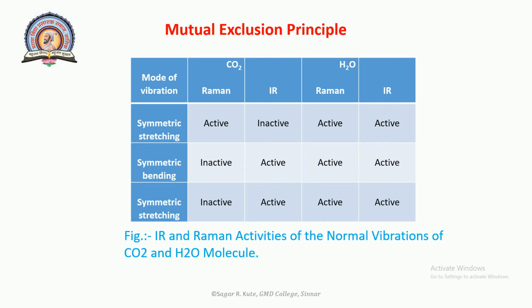This table indicates the IR and Raman activities of the normal vibrations of carbon dioxide and H2O molecules. First, symmetric stretching: carbon dioxide is Raman active and IR inactive; H2O is Raman active and IR active. Symmetric bending: carbon dioxide is Raman inactive and IR active; H2O is Raman active and IR active. Asymmetric stretching: carbon dioxide is Raman inactive and IR active; H2O is Raman active and IR active. This is the table for the normal vibrations of CO2 and H2O molecules. This is the theory of the mutual exclusion principle.